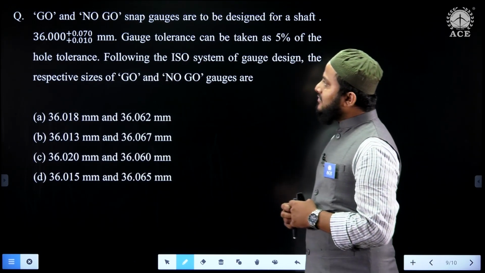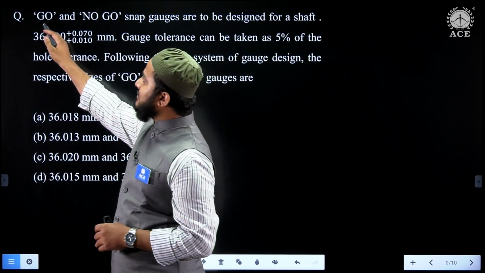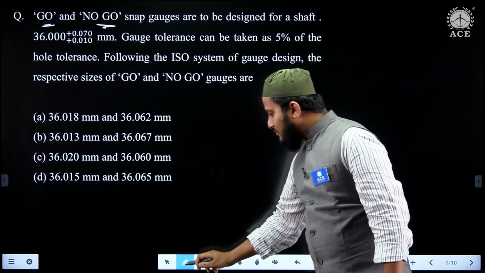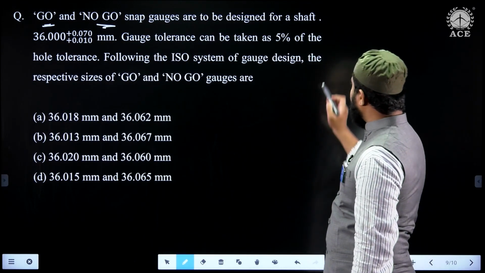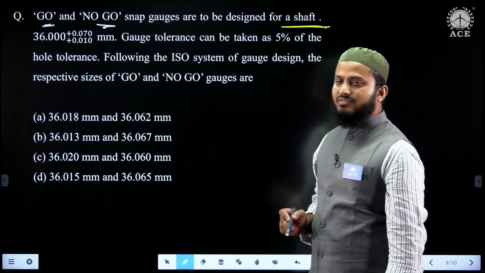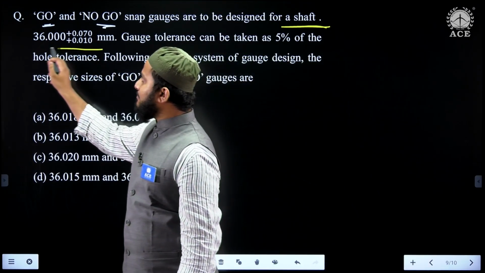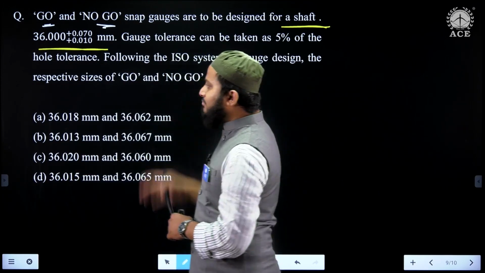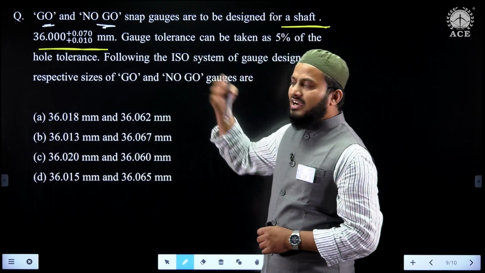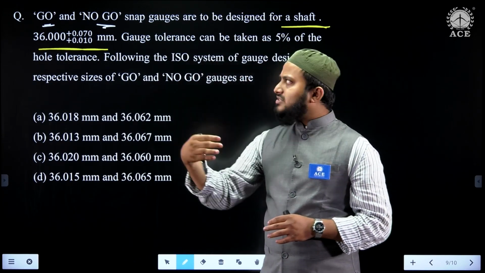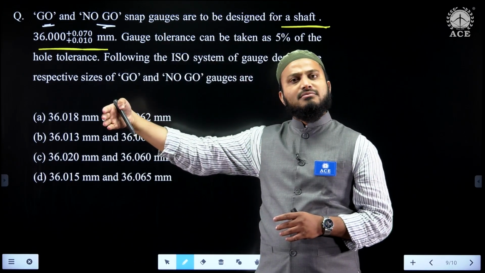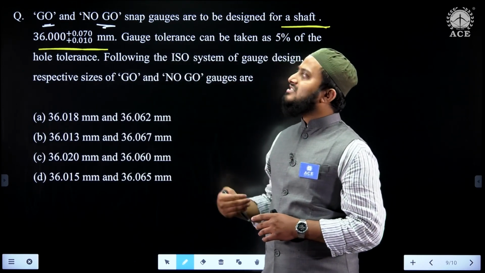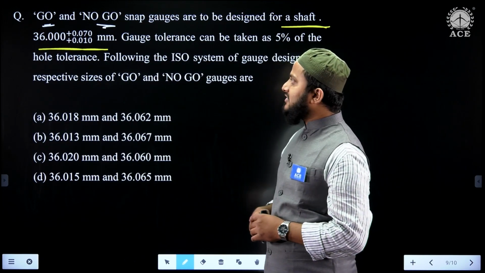So basically if you notice, in this question what they said is go no go snap gauges are to be designed for a shaft. So the first biggest mistake here is that in the question they said a shaft. If I consider this as the upper and lower limit of a shaft, then things will change. No option will match, because for a shaft tolerance zone, it is obvious that the go gauge should be made at the maximum material limit, the upper limit of the shaft. The no go gauge is made at the minimum material limit, that is the lower limit of the shaft.